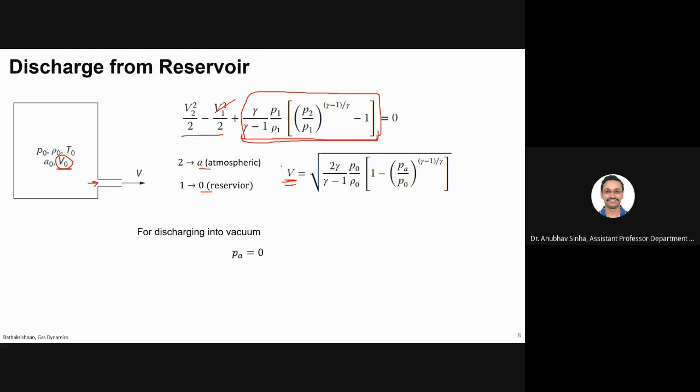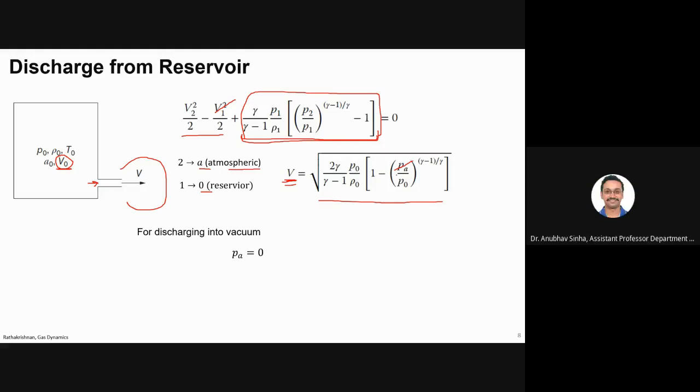Now let us say that outside ambient is at vacuum. This is not discharge at atmospheric pressure but at vacuum pressure. So what will happen to this equation? What will change? Anyone? It is very simple. Here we are discharging at atmospheric pressure. Now atmospheric is changing to vacuum. PA is equal to 0. So what will change here? This will go 0, right? Are people following or not? Yes, sir.